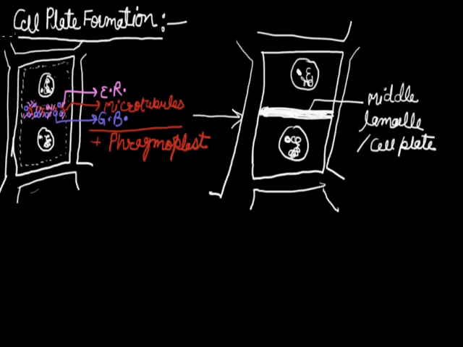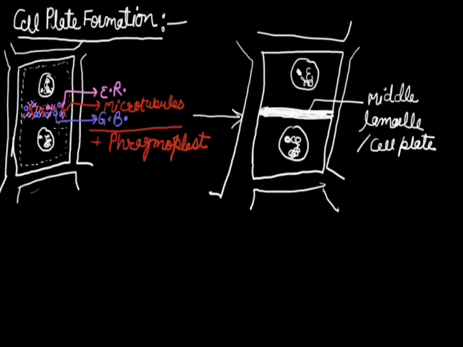As I have told you, in the plant, because of the presence of a rigid cell wall, it cannot show the cell constriction method. That's why a specific structure, the middle lamella, is responsible for dividing a parent cell into two daughter cells. How is this possible?